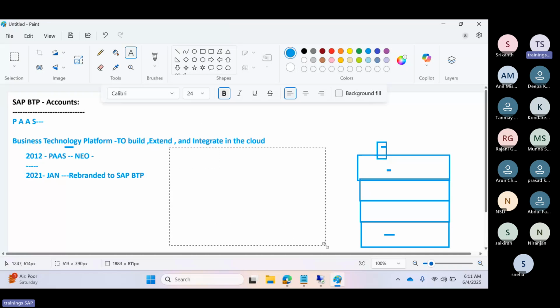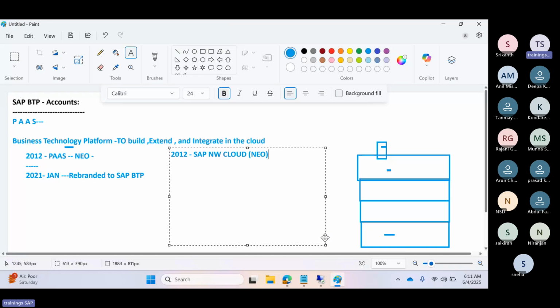If I give a little bit more about this history, in 2012 SAP introduced this platform as a service based concept with NetWeaver Cloud. With that cloud product they entered the PaaS market. The short name is Neo, NetWeaver on demand.